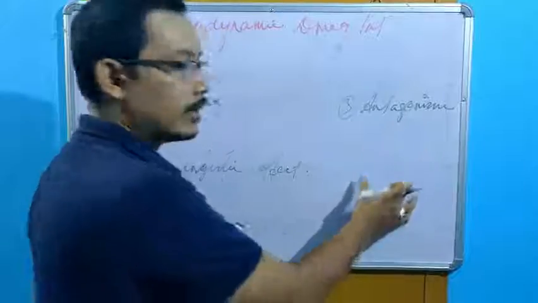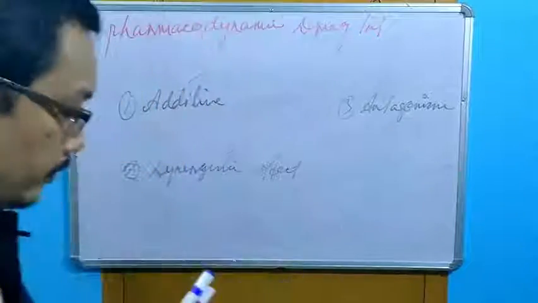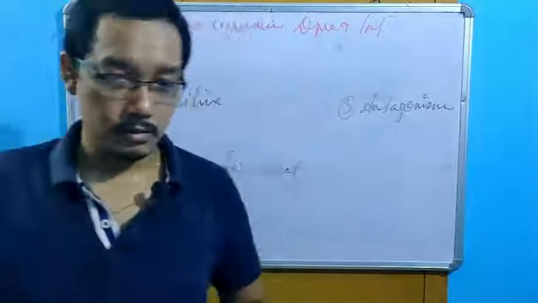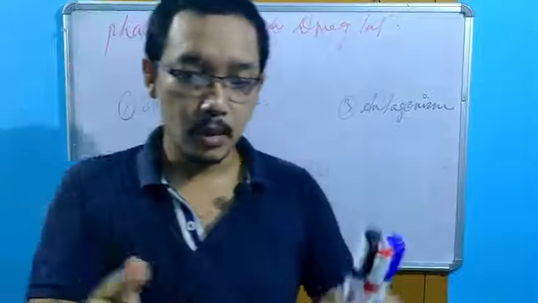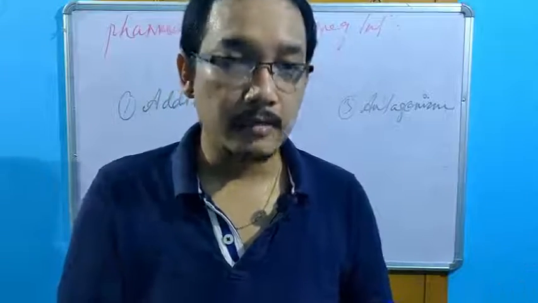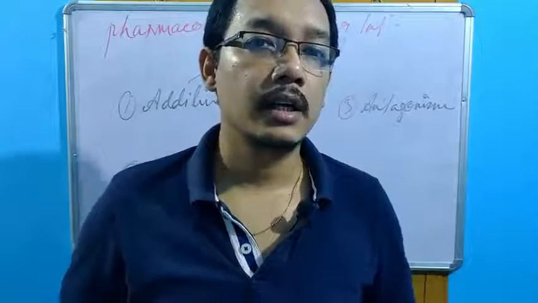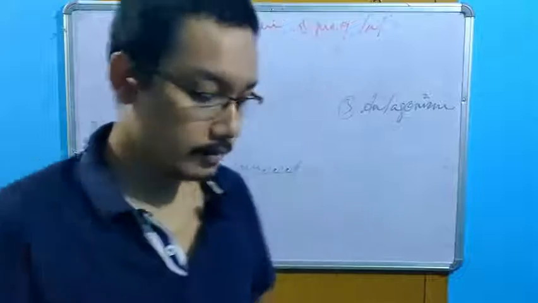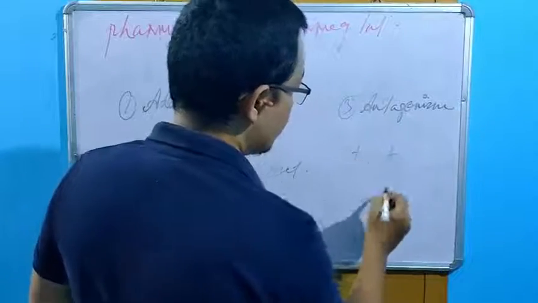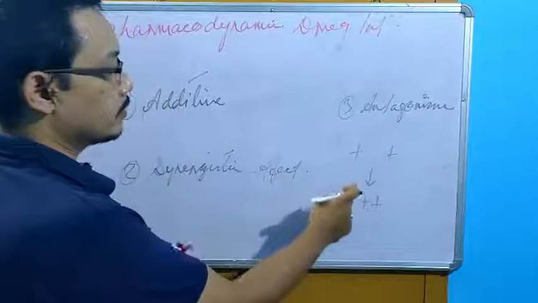There are different types of antagonism. I'm not going into details, you studied them already. Additive effect means that if two drugs work by the same mechanism, their combined effect is equal to the sum of the effects of the individual drugs. That means plus leads to double plus, additive effect.